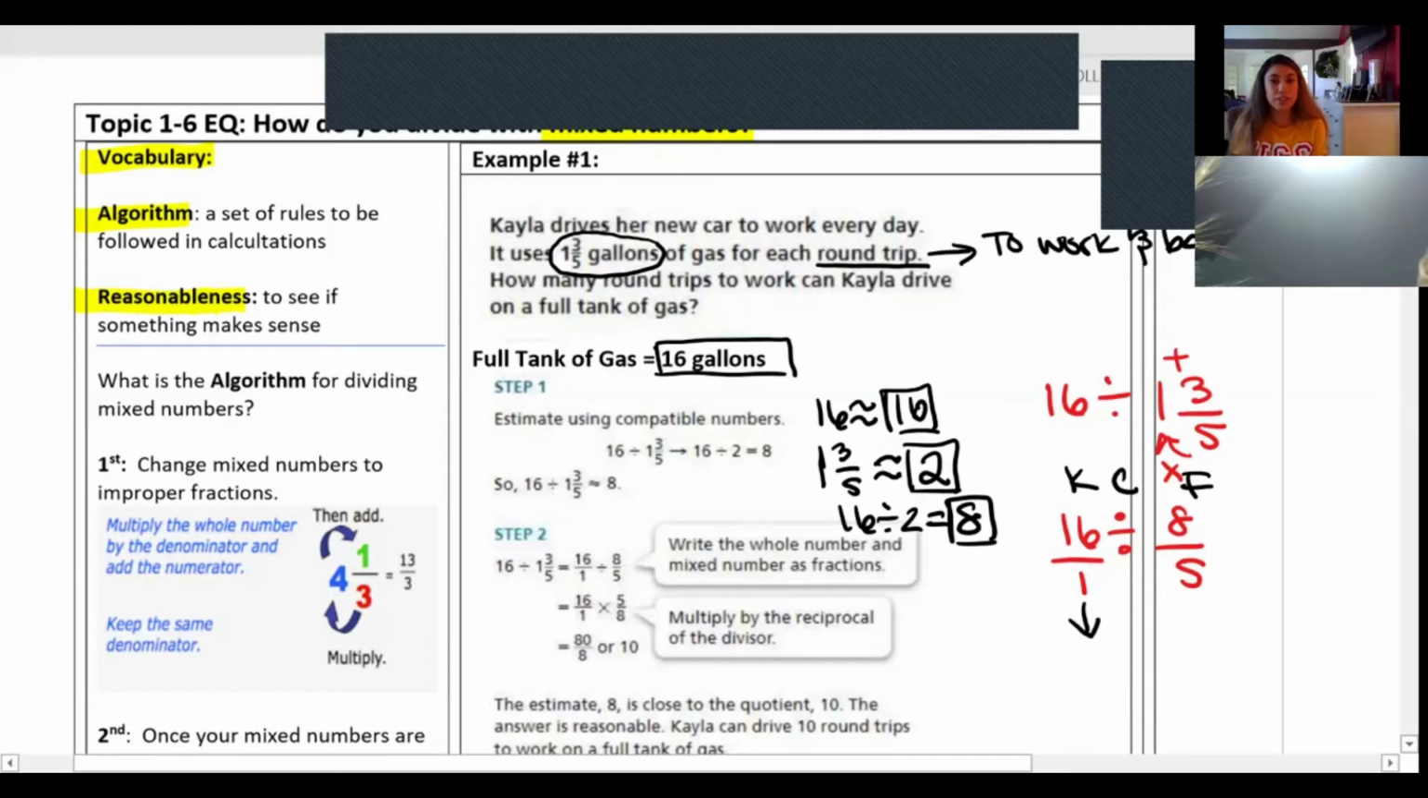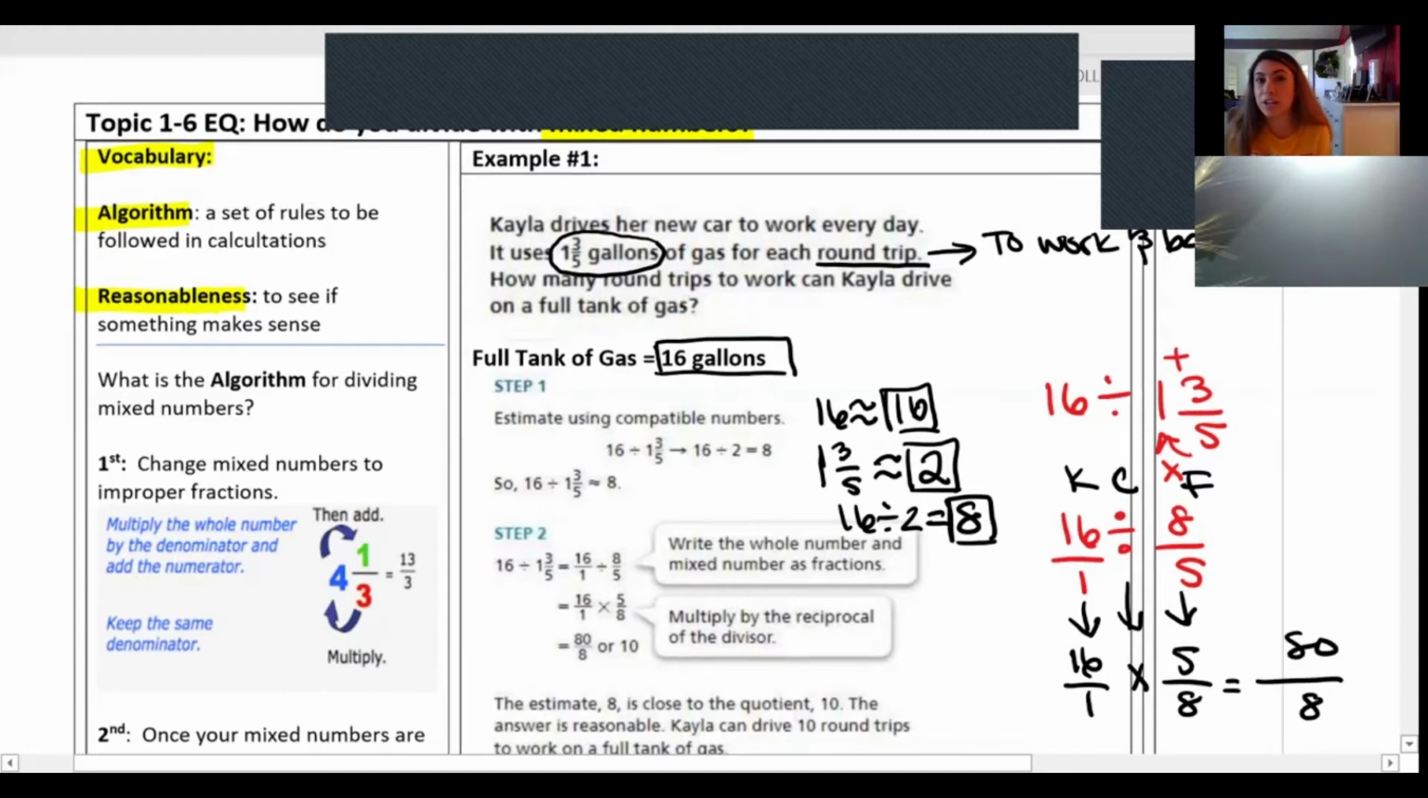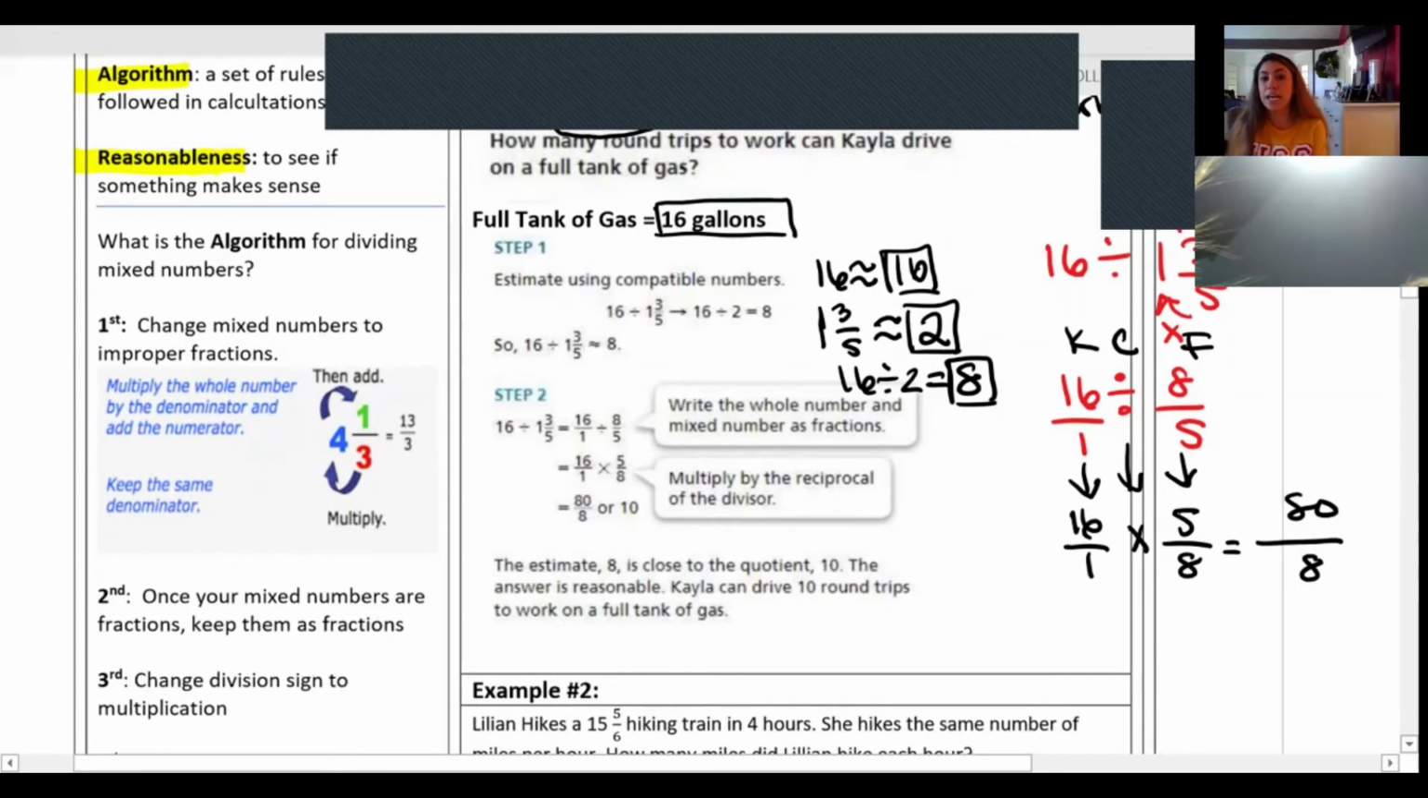So we're going to keep our first fraction, 16 over 1. We're going to change our operation of division to multiplication. And then we're going to flip our 8/5 into its reciprocal of 5 over 8. Now we could just multiply straight across. So 16 multiplied by 5, that gives us 80. And then 1 times 8 is 8. So now if we divide or turn our improper fraction back into a mixed number, we know that 8 goes into 80 evenly 10 times.